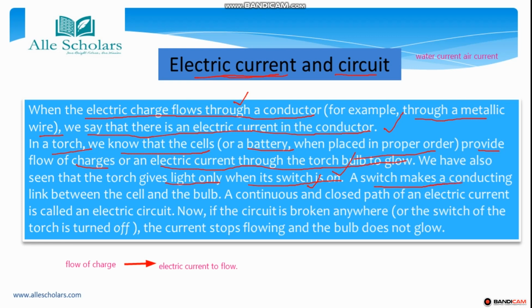A switch makes a conducting link between the cell and the bulb. The cell or battery you provide, and the bulb ahead, have the switch in between as a mediator. When you switch on, it will give a conducting link between the cell and the bulb. And a continuous and closed path of an electric current is called an electric circuit.